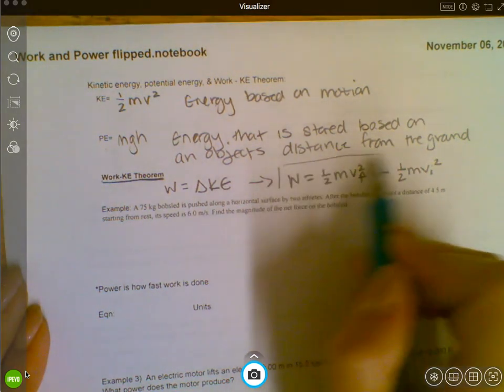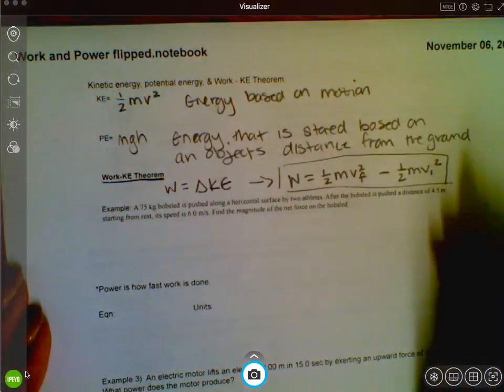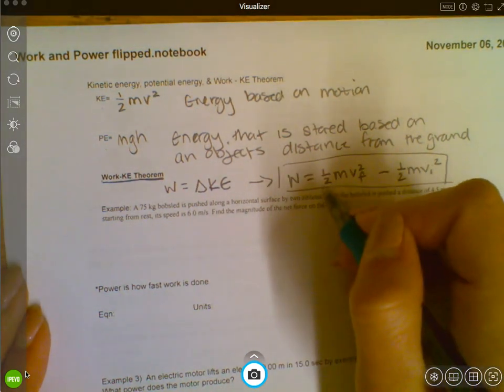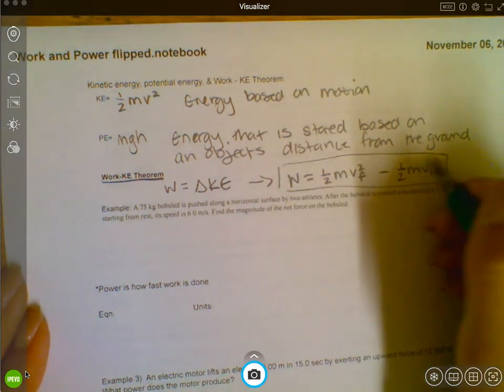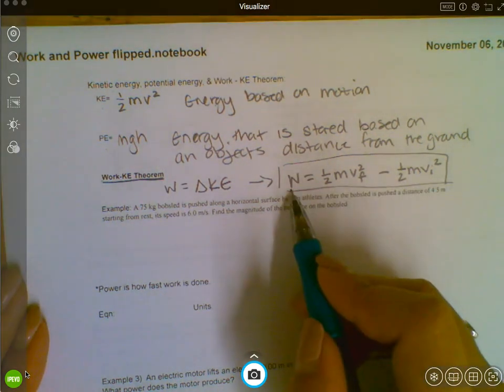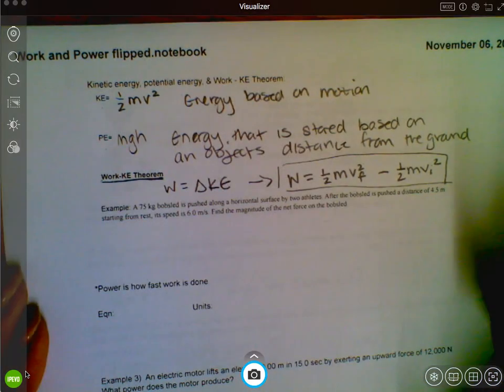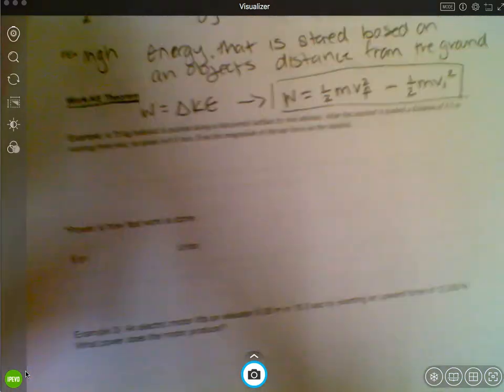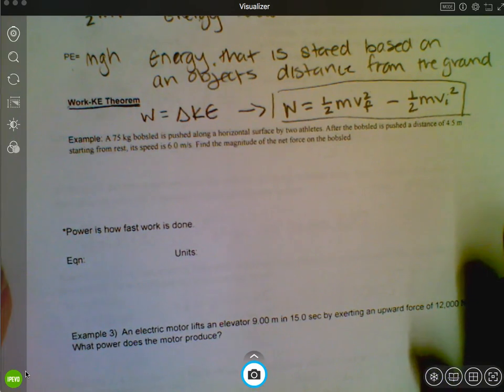Okay, so this is the more easily used equation. So it's the change in kinetic energy is equal to the work. Okay, and we're going to go ahead and do an example on this using that theorem.